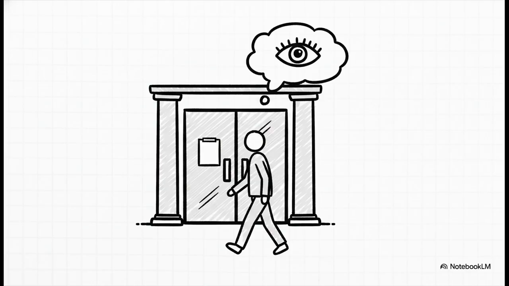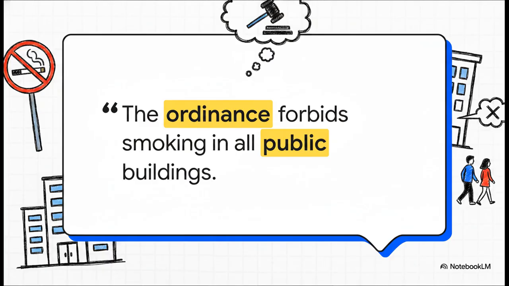All right, let's move away from that abstract dictionary definition to something you can actually visualize. I want you to picture an everyday scenario in your mind. Imagine you're walking downtown, right? Maybe you're heading into a public library, or a local restaurant, or a municipal building. You reach out to pull the handle and you see a formal sign pasted right there on the front door. We've all seen them, right? And that sign reads, "The ordinance forbids smoking in all public buildings."